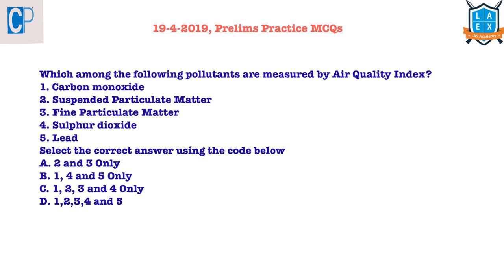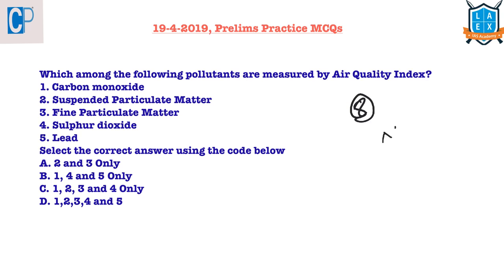The next question is, which among the following pollutants are measured by air quality index? Carbon monoxide, suspended particulate matter, fine particulate matter, sulfur dioxide, lead. Yesterday we have seen about this air quality index, which provides us the data about the level of pollutants in the air, and it calculates for 8 pollutants.